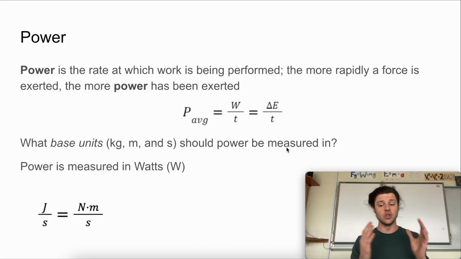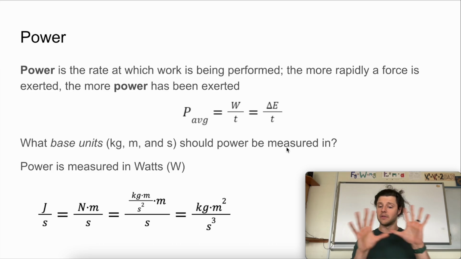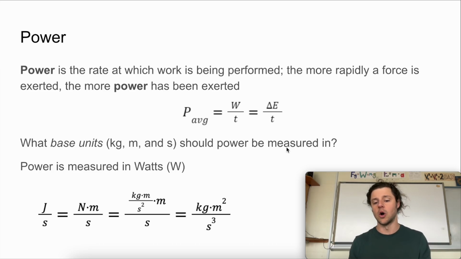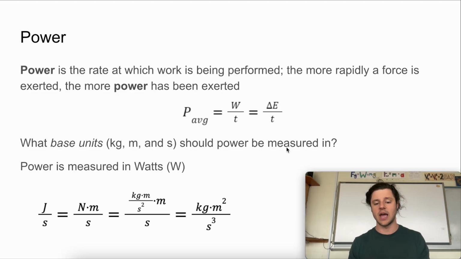If we break open joules, we'll find a couple things inside. We break it down into newtons times meters, right? Because really work is force times distance, divided by seconds again. And if we break down newtons, inside newtons is kilograms meters per second squared, right? Mass times acceleration. So overall, we end up with kilograms meters per second squared times meters in the numerator divided by seconds in the denominator. If we simplify so we only have one fraction, then in the numerator we end up with kilograms meters squared, and in the denominator we end up with seconds cubed.